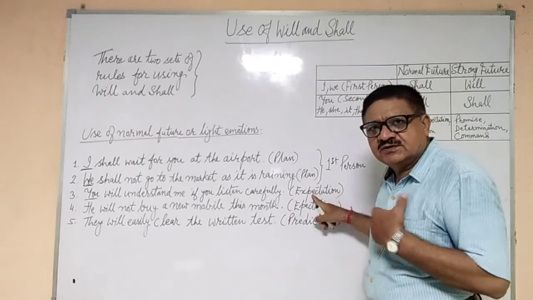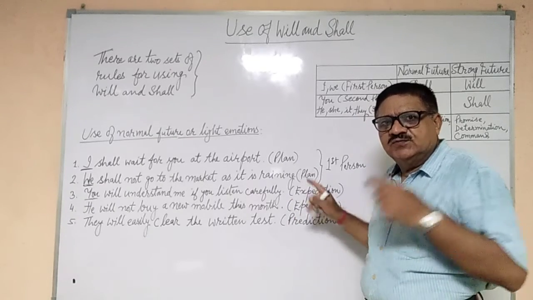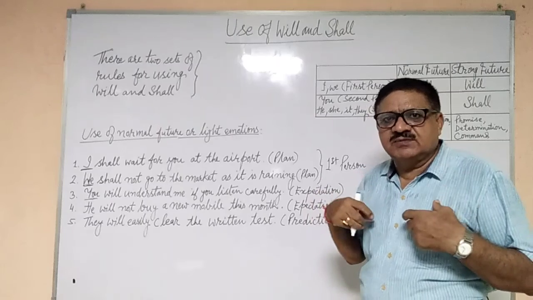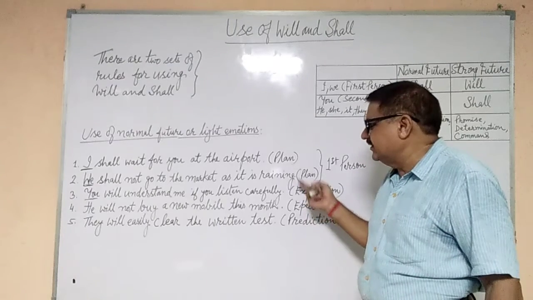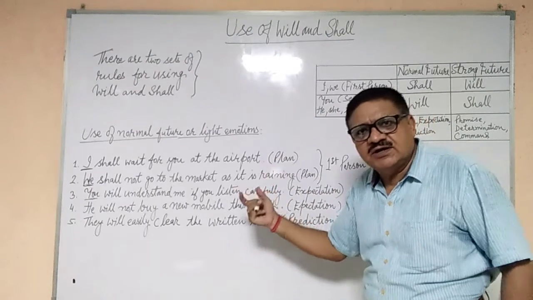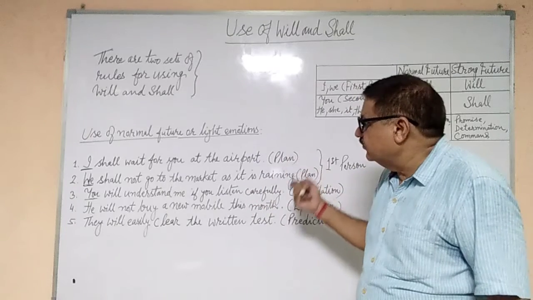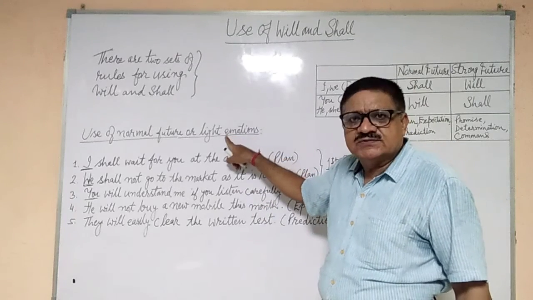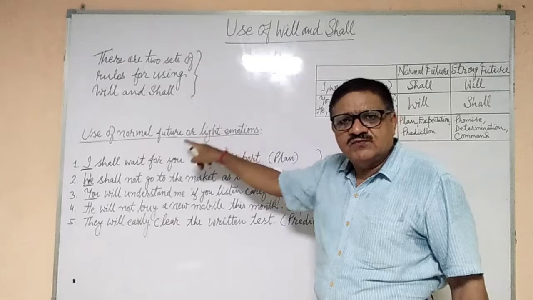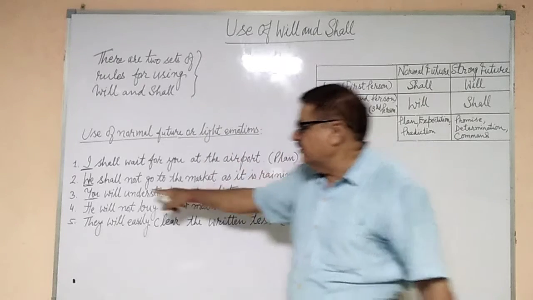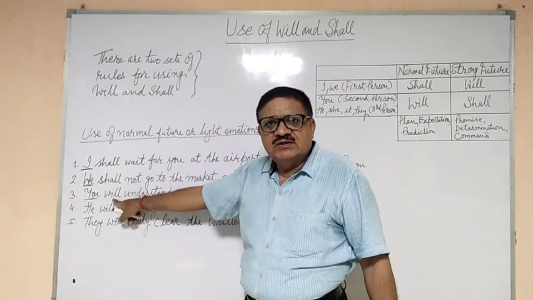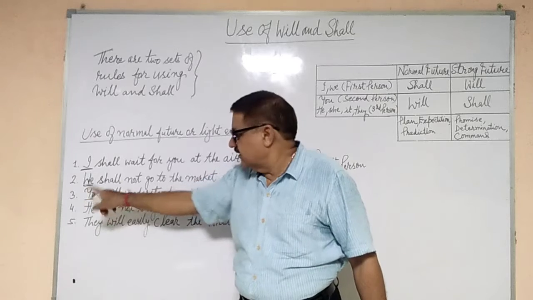It is an expectation by the teacher that if you listen carefully, you will understand me. If it is an expectation, it comes under normal future or light emotions. So under normal future or light emotions, we will be using will with the second person.